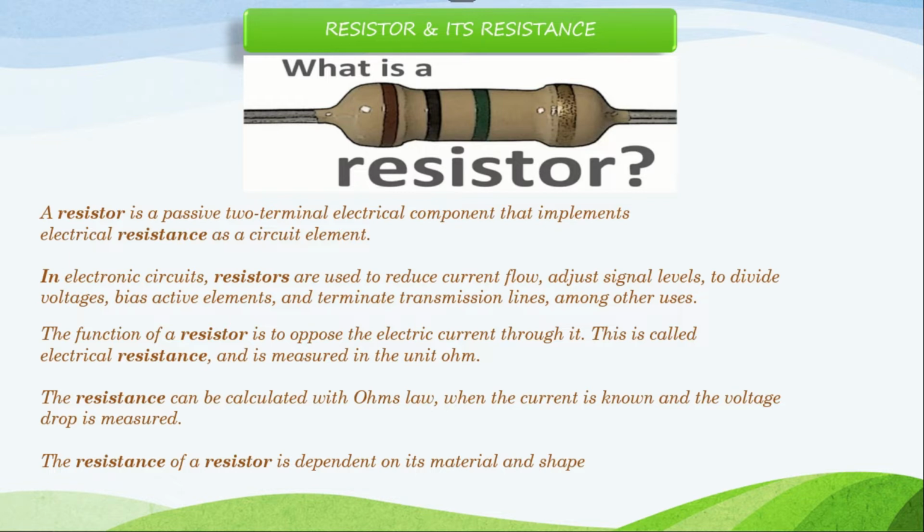Next, the resistance can be calculated using Ohm's law. And the resistance of the resistor is dependent on the material and its shape. There are so many types of resistors which I have shown in the last episode. The two ways in which resistors are connected are series and parallel. In series connection, there will be high resistance and current flow will be less. But in parallel connection, there will be less resistance and current flow will be more. So these are all about resistance.